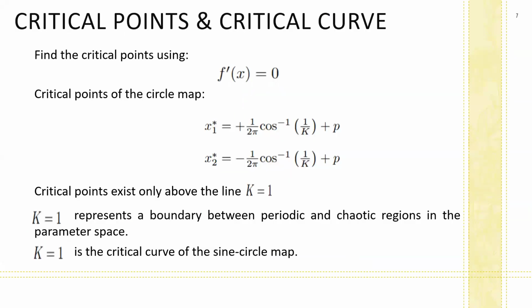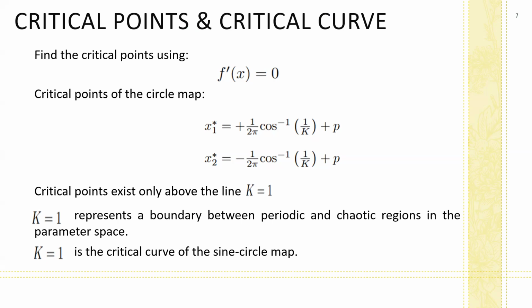Next, we calculated the critical points for the sine circle map by setting f dash of x is equal to 0. We have found the critical points of this form where p indicates integers. As we can see from this, the critical points exist only for values of k greater than or equal to 1.